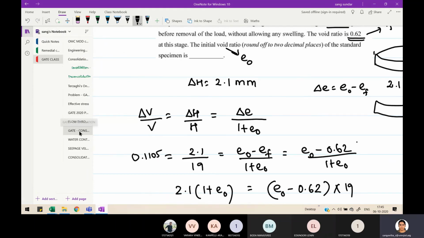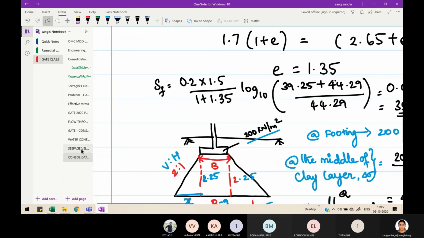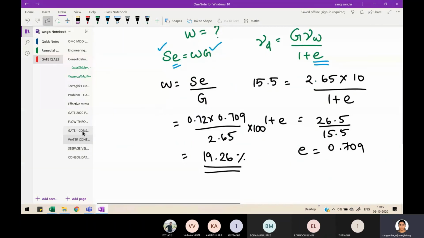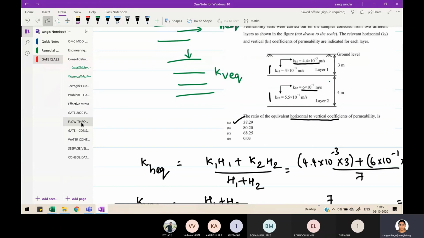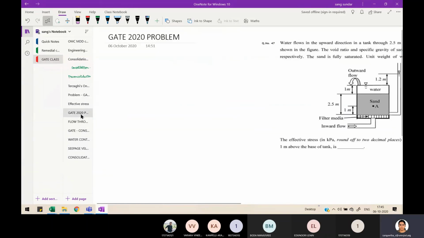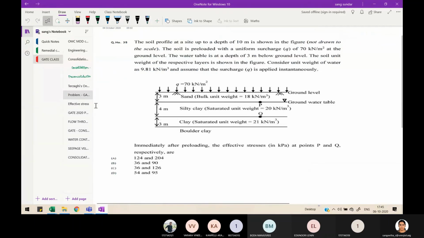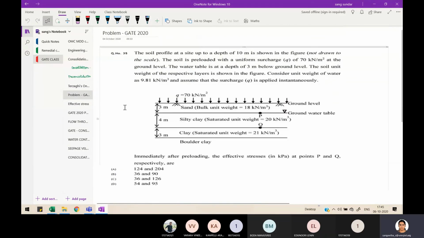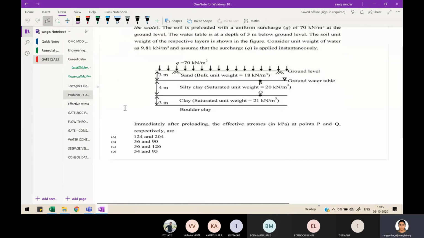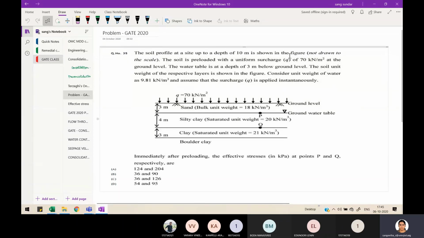Shall we move on to the next question? Yes, ma'am. This is over. We'll see this problem. This problem is an easy problem, but they have given a trick. We'll do the problem, and I will tell you what the trick is.